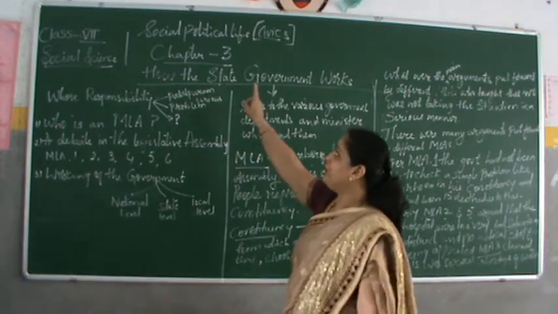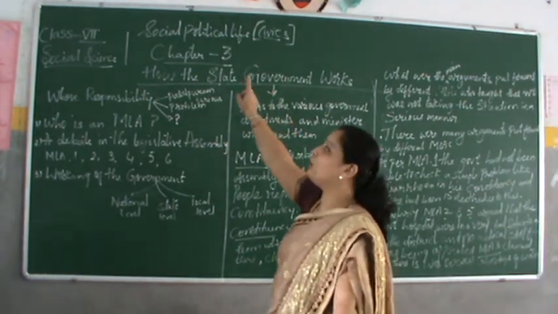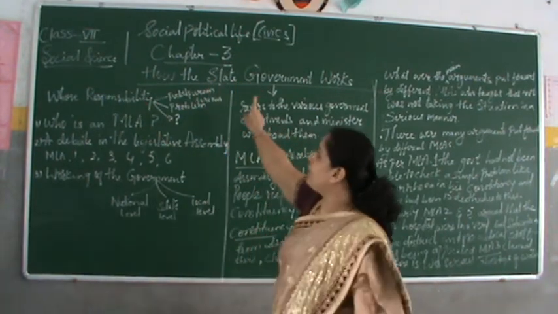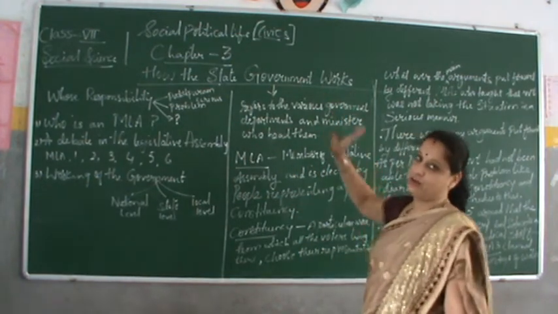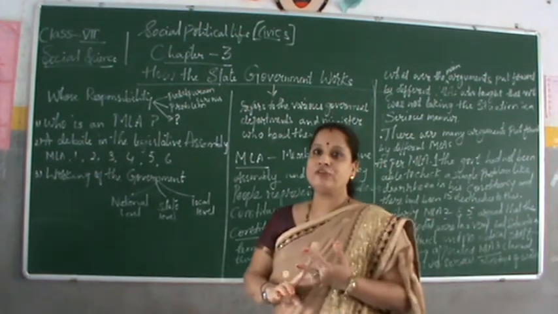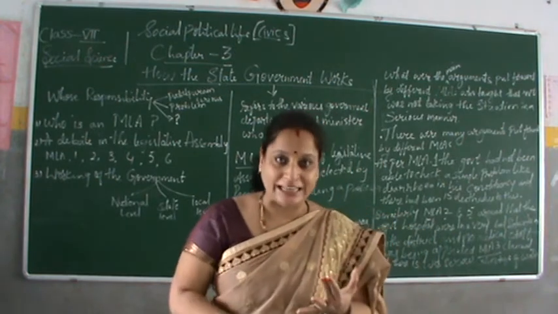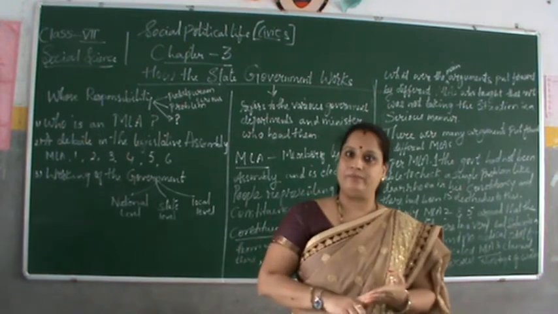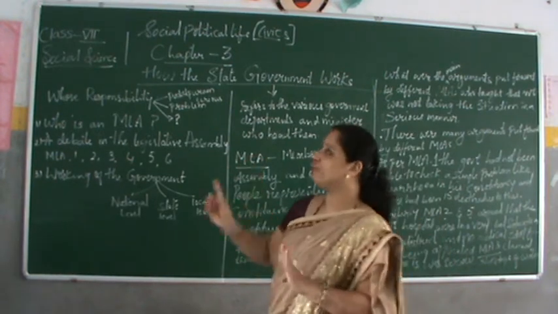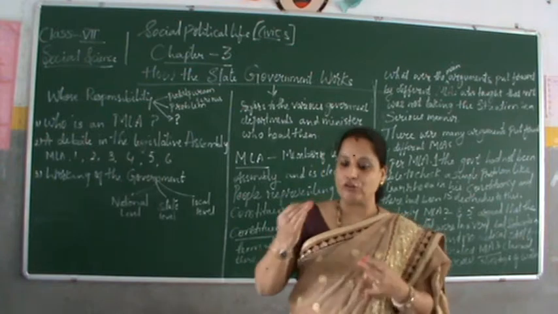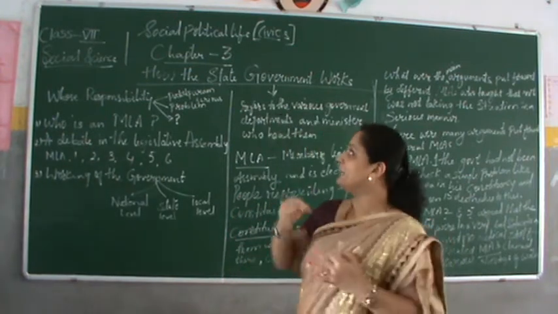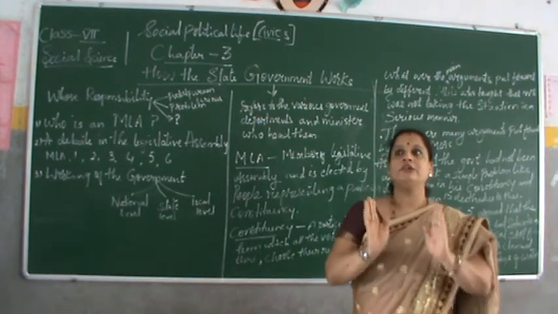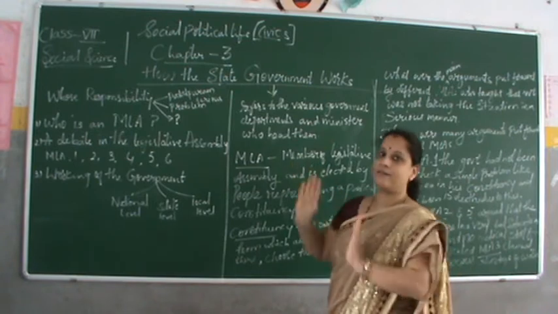This is the third chapter in social political life, civics. Social political life means civics. Class 7th, third chapter, how the state government works. In geography, we have completed environment, inside our earth, changing our earth, and air, 4. And in social political life, first equality, second role of the government in health, and third, how the state government works. This is the third. Total, you have completed 4 plus 3, 7 lessons.